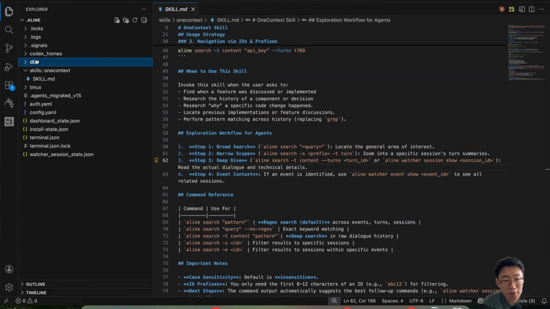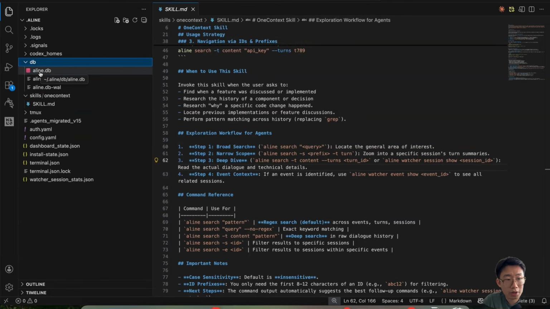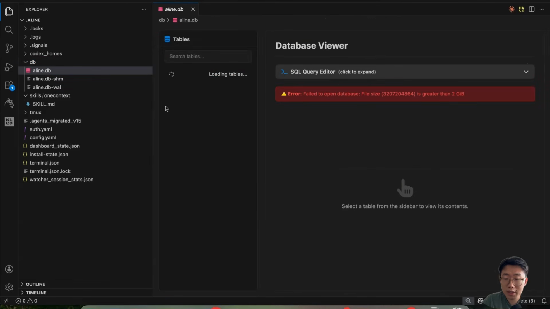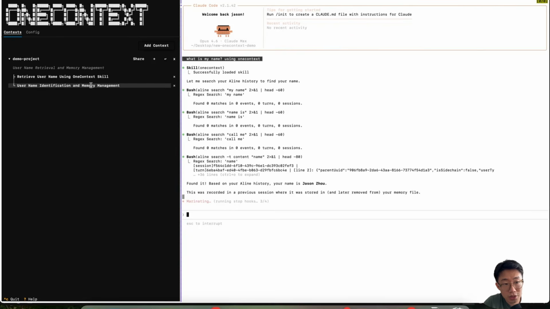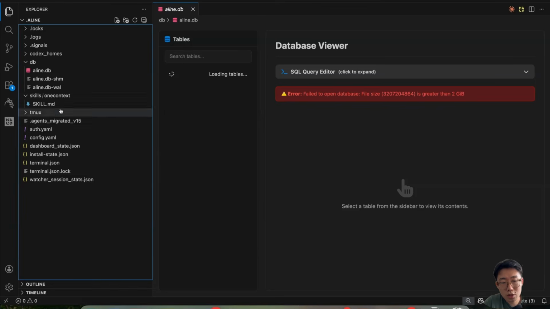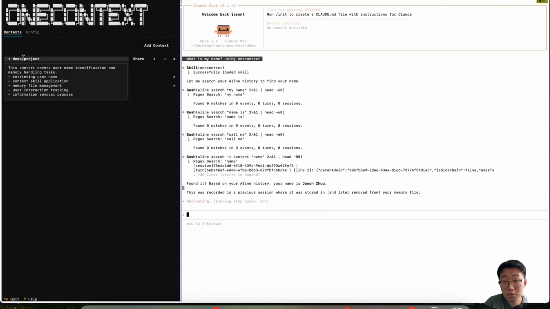And all that knowledge is saved locally in your DB folder here called align.db. But it's basically replicating your actual Cloud Code conversation history as well as summary information. And the way it works is that every time you add a new session here, this session will be logged and captured by a watcher service, and it automatically has a stop hook. The stop hook will run to save that new conversation information into the DB here, as well as triggering a large language model call, which by default is using GPT-4o mini to generate a summary of the information.